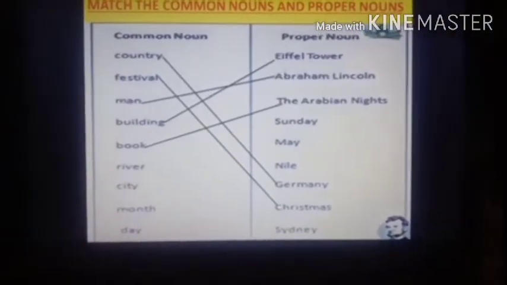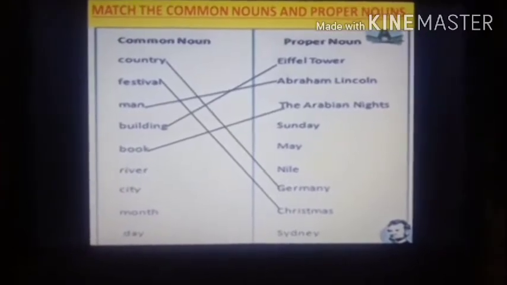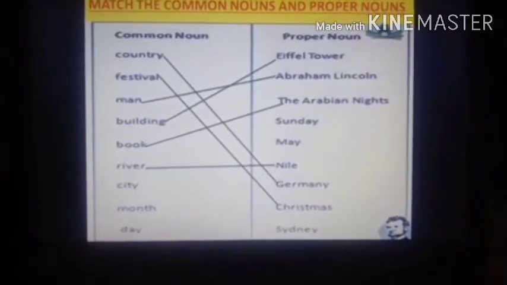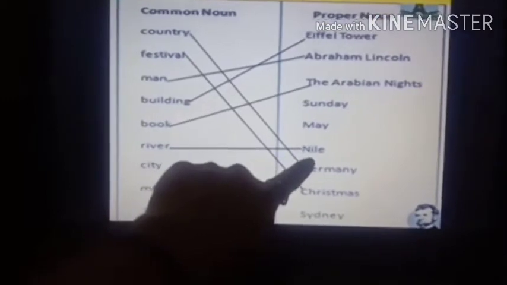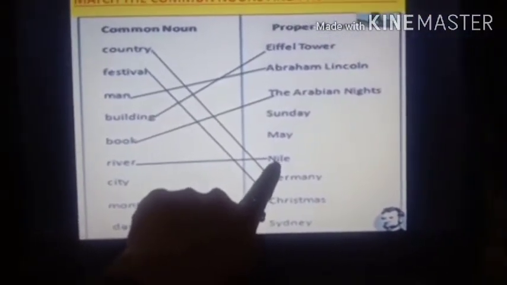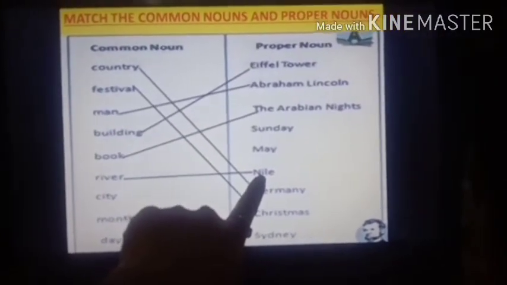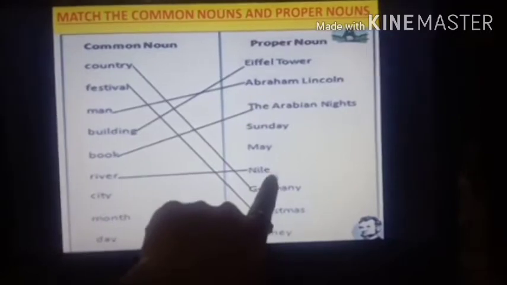Okay. Now the next one is river. There is no name given still. So river is a common noun. Now see, I have given a name. Nile. Nile is a river. It is the longest river in the world. So when I give a name to the river, it becomes a proper noun.